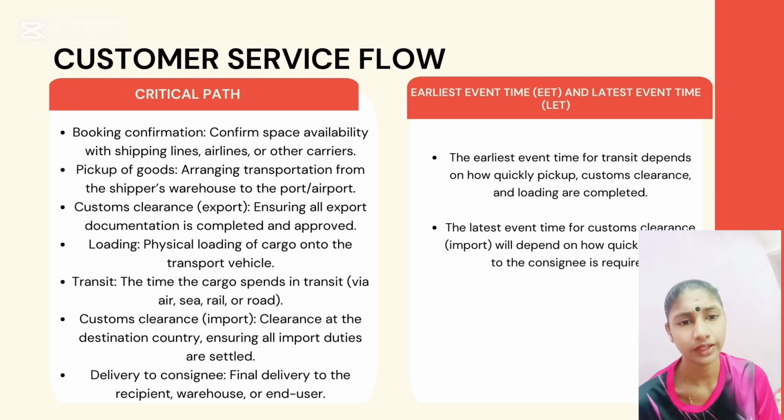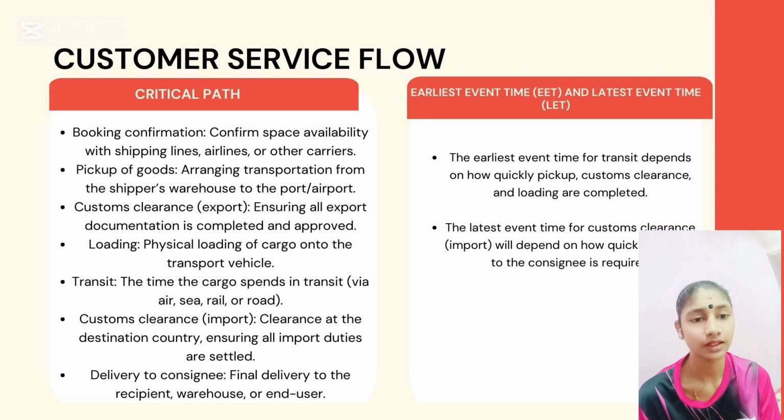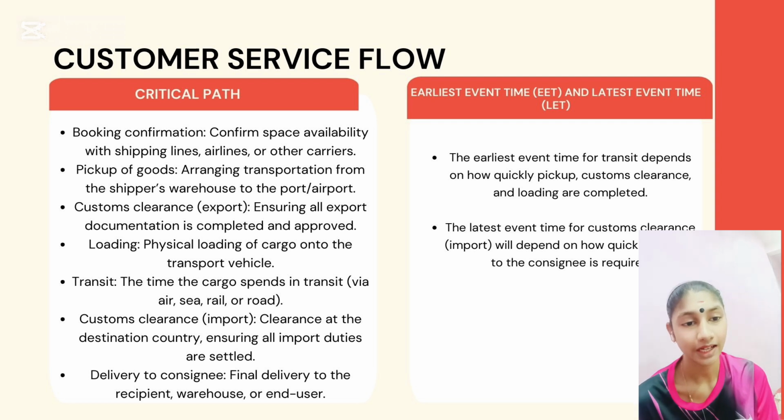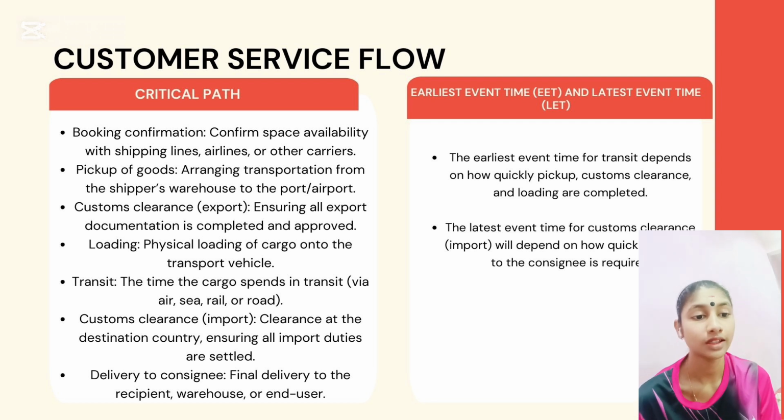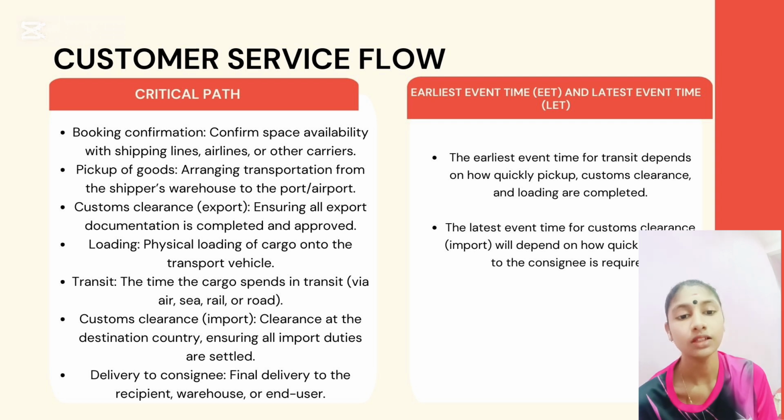onto the transport vehicle. And then we have transit, the time the cargo spends in transit via sea, air, rail, or road. Okay, and then we have customs clearance, import clearance at the destination country, ensuring all import duties are settled. And the last one is delivery to consignee, final delivery to the recipient, warehouse, or end user.